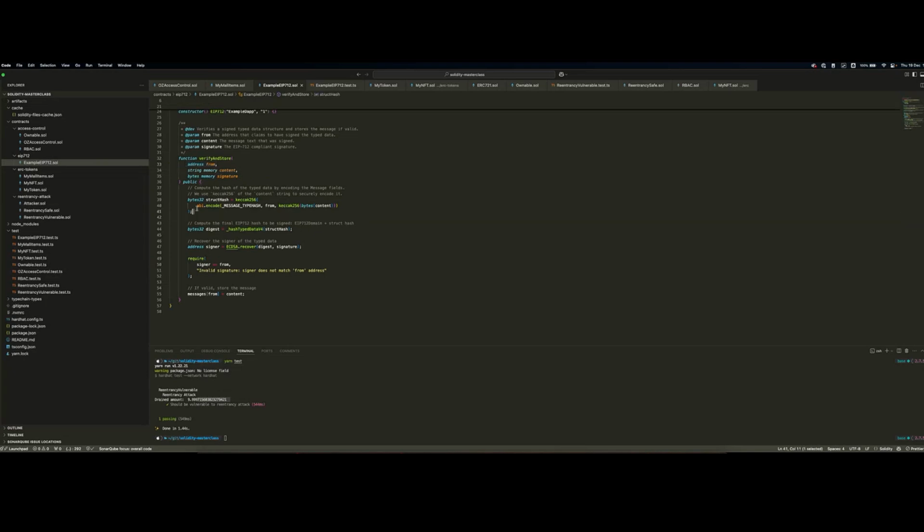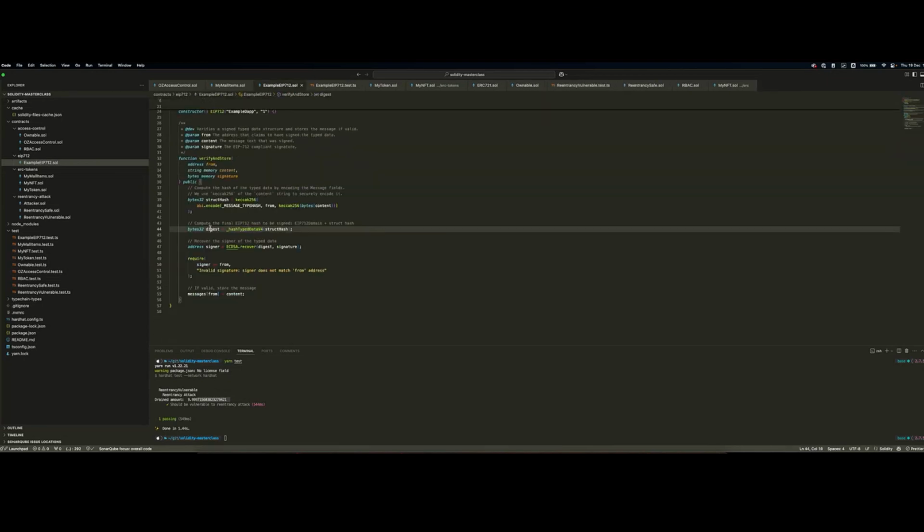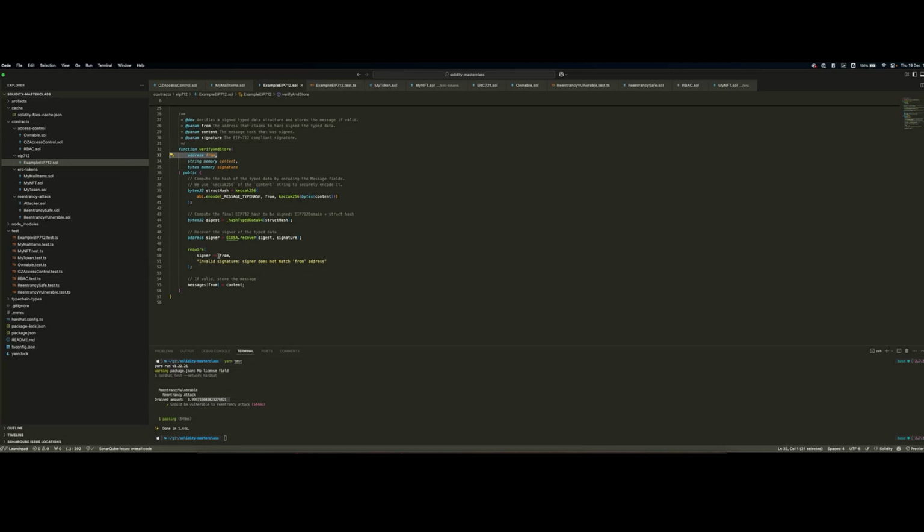How this works in technical terms is that we are getting the struct hash. With this struct hash, through this implementation here, we are able to get a digest. Through the digest and the ECDSA curves, we're able to recover who the actual signer is. Now, this is more complex cryptography stuff. I highly invite you to look into this because it's even correlated with the generation of private keys. It's very useful in the blockchain industry. But in summary, once we have the signer, we simply check if the signer is the from address we specified. We're not checking, in fact, that the caller of the function is the same.